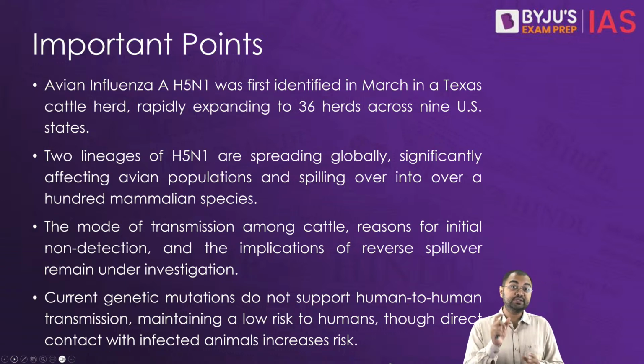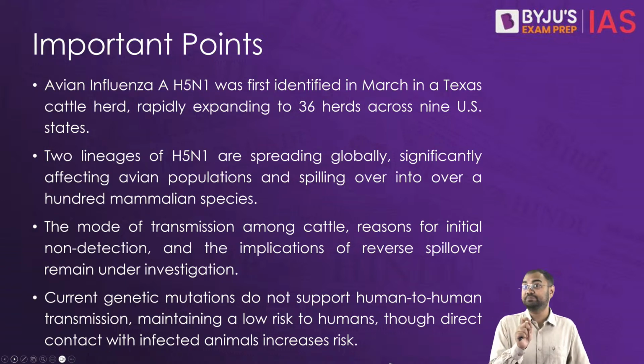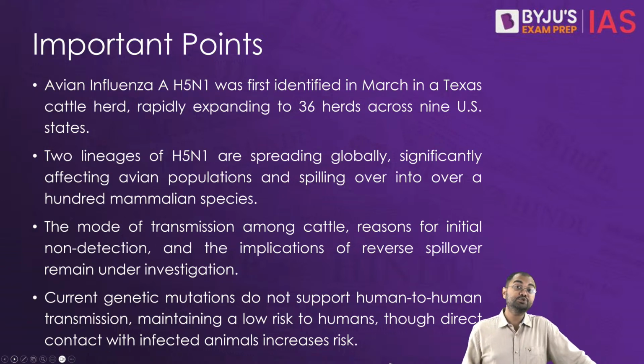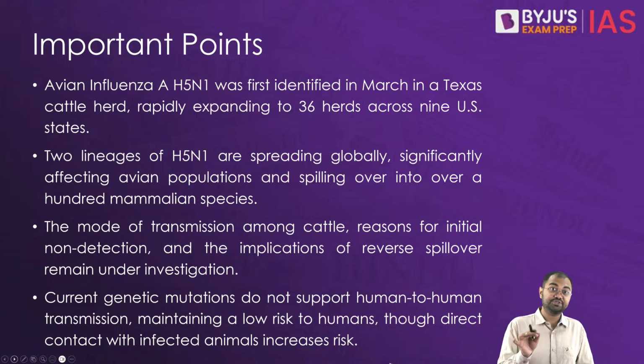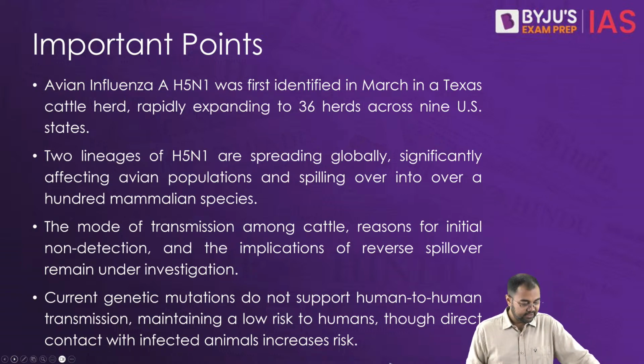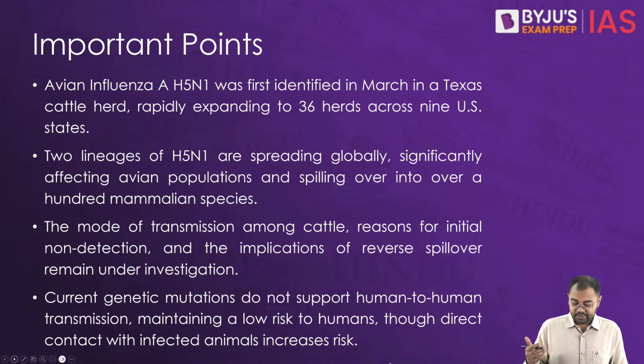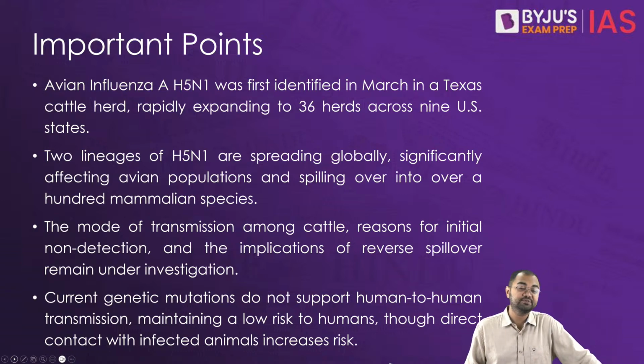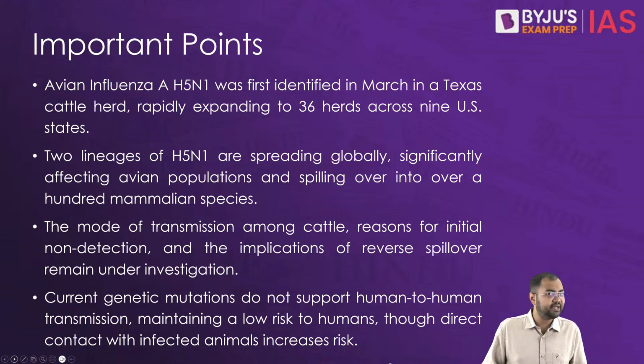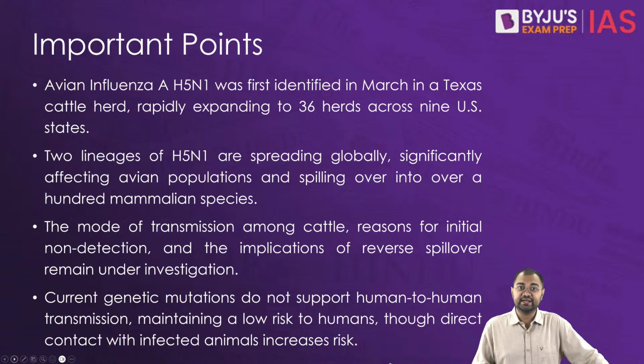And interestingly, almost 20% of the US grocery milk samples have tested positive for the virus's genetic material. Although no live viruses have been detected, and that's why it shows how important pasteurization is. Because of pasteurization, the viruses that have been found are dead and are not going to cause any harm.